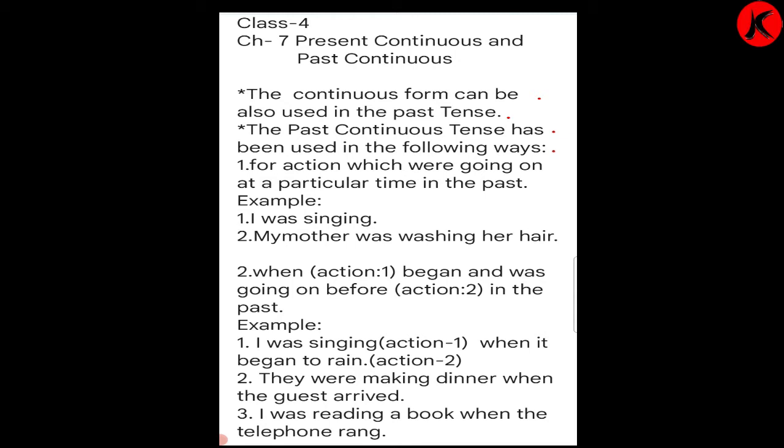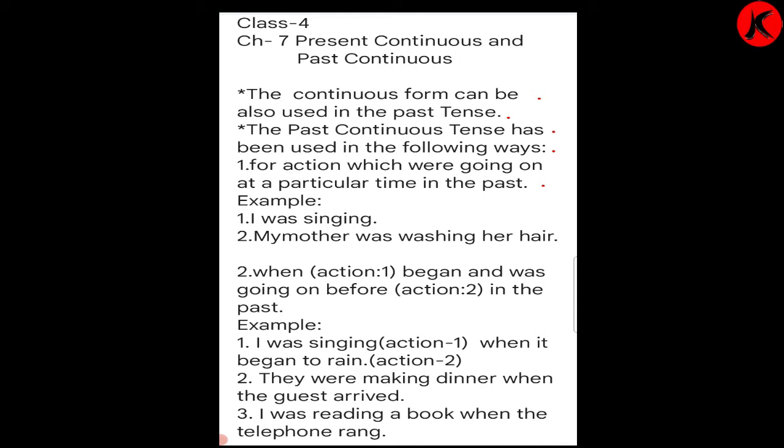The past continuous tense is used in the following ways. In the previous session we learned about present continuous. Today we are going to learn about past continuous. Number 1, for actions which were going on at a particular time in the past.